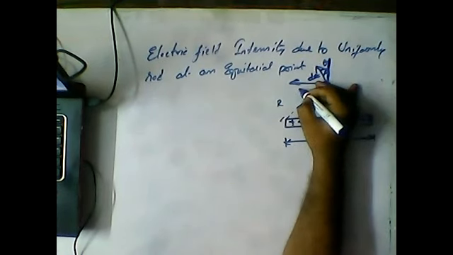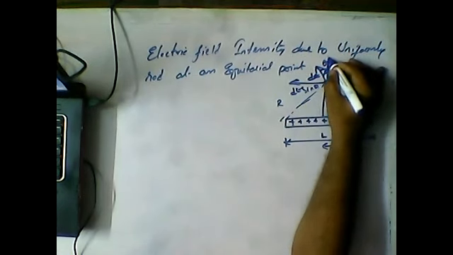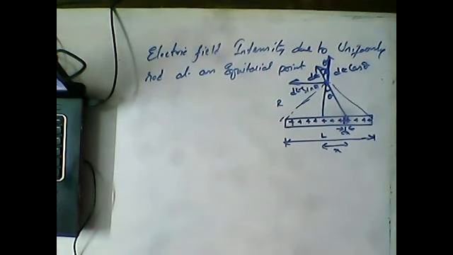So here what will happen guys? This is dE sin theta. This is dE cos theta. What we have done in the circular arc, the same method we are following.